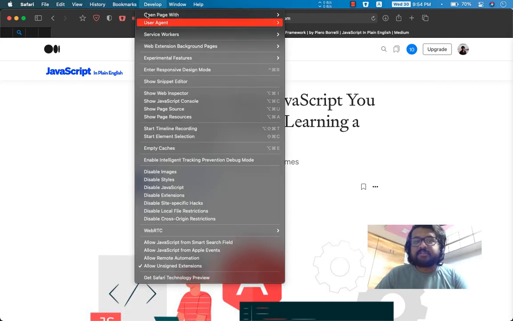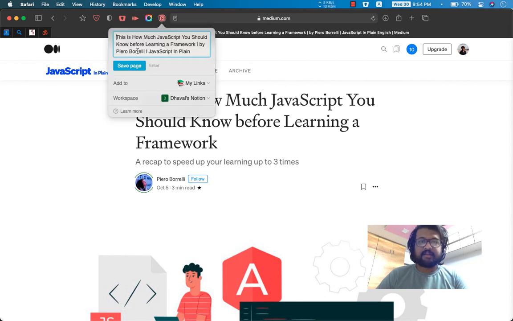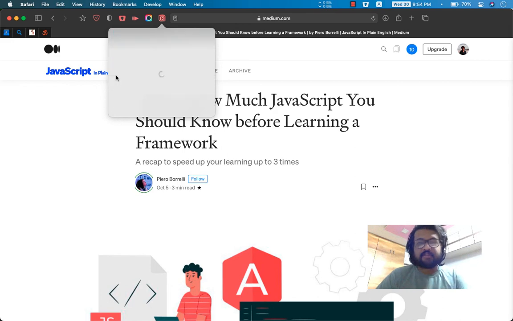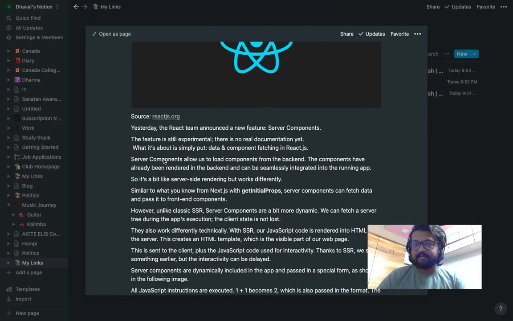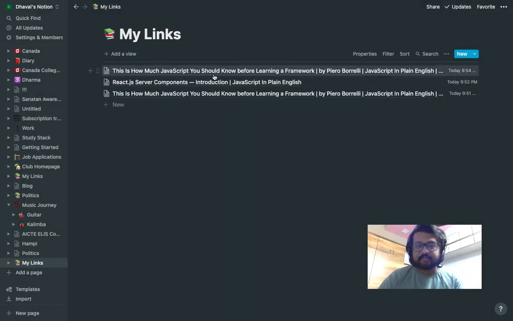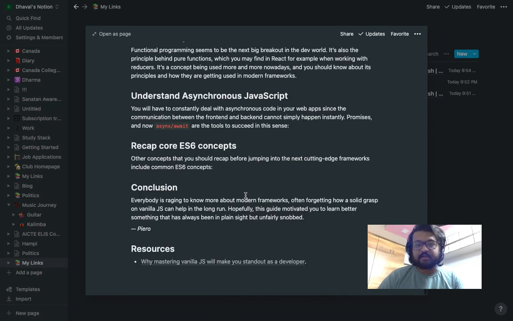As soon as you did that, the extension came back to life. Click on it. It will take some time, and there you go. Save the page, and it's here, right? And the article did load up correctly.